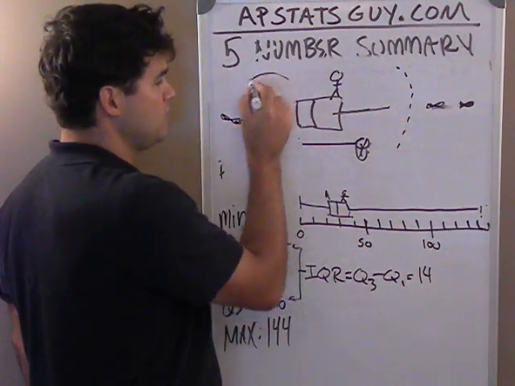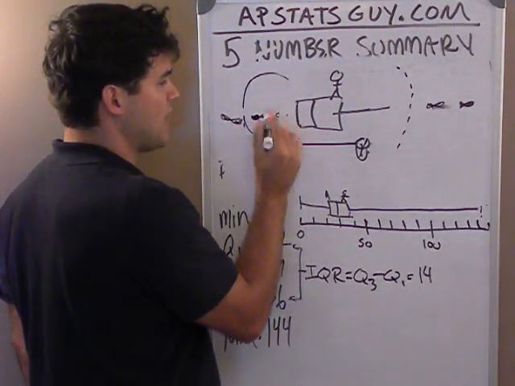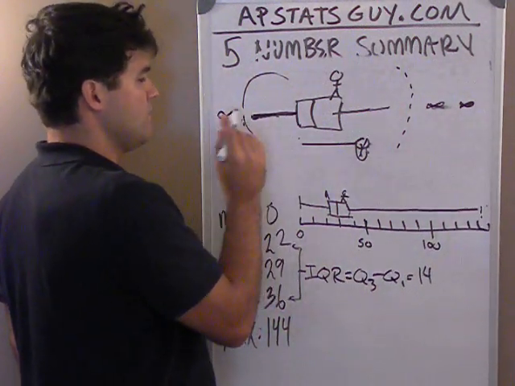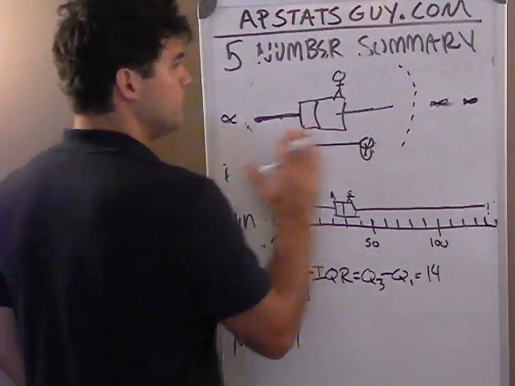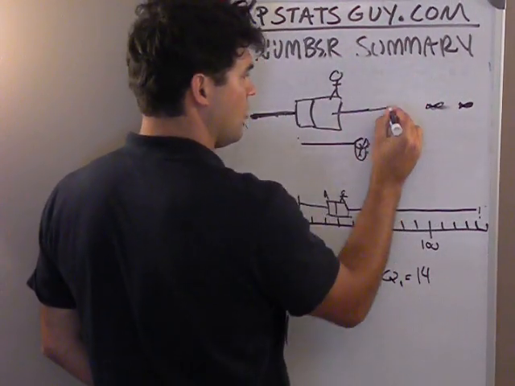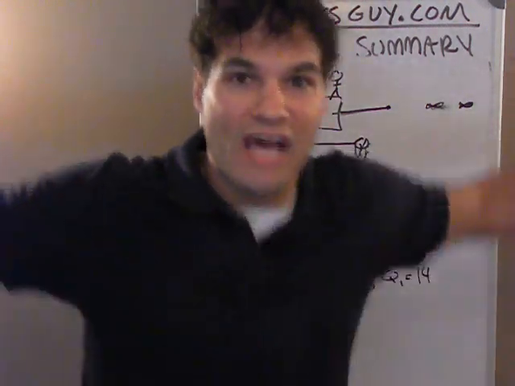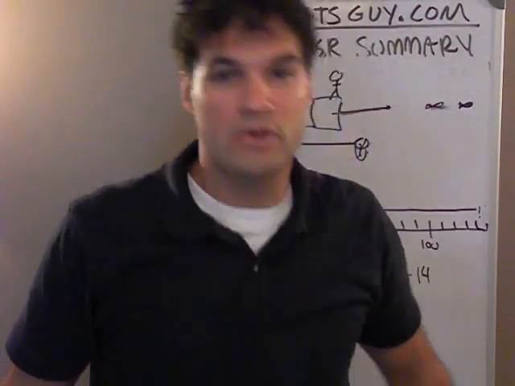I can reach out and I can only catch these fish. So I grab them and I pull them in. This little fishy over here floats away. So what we do is we connect only the fish we can catch to the box and whisker plot, and anything outside that, we consider outliers.